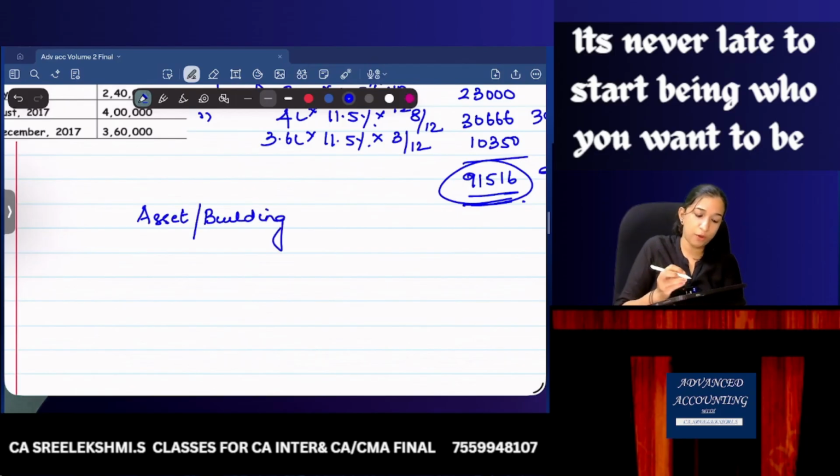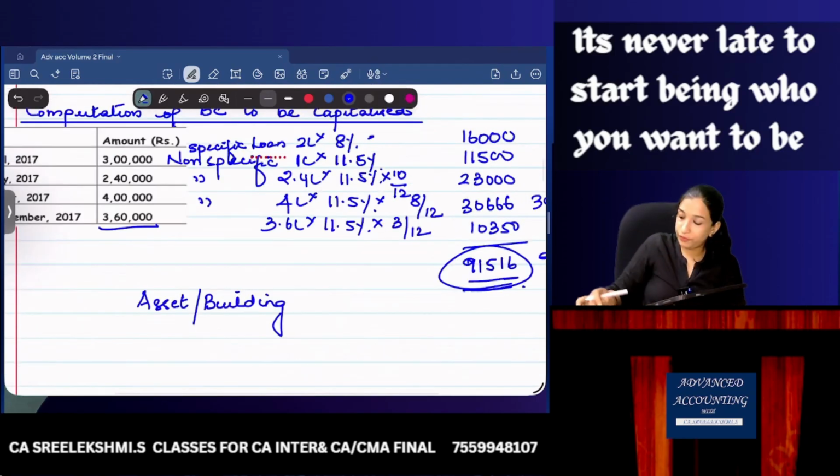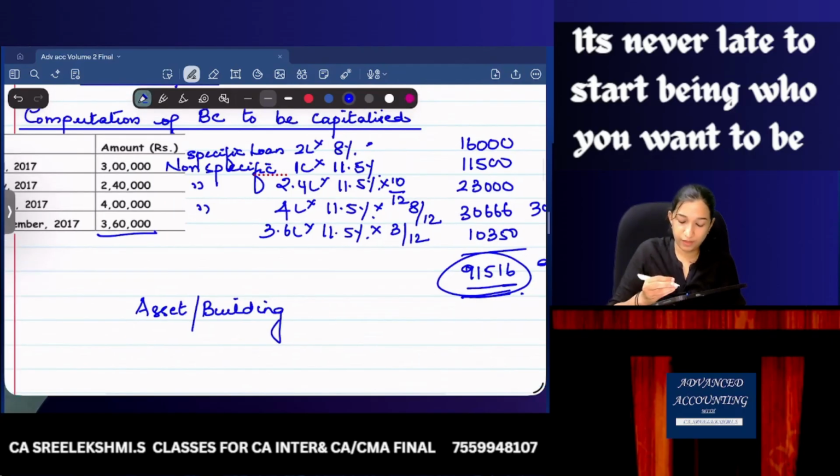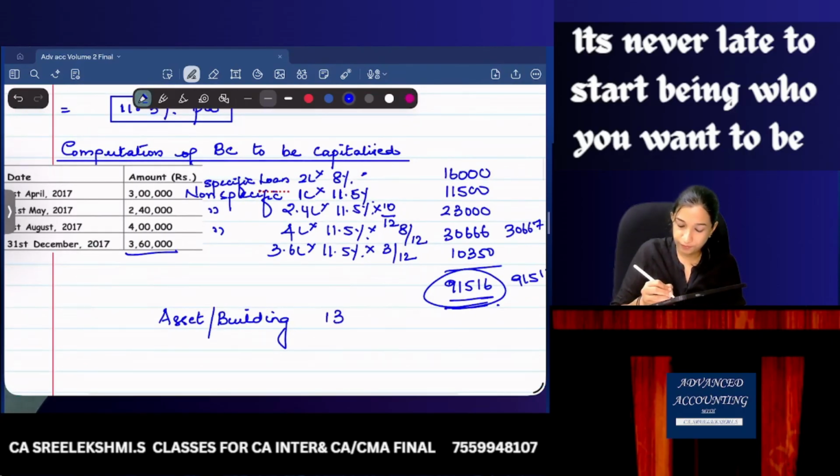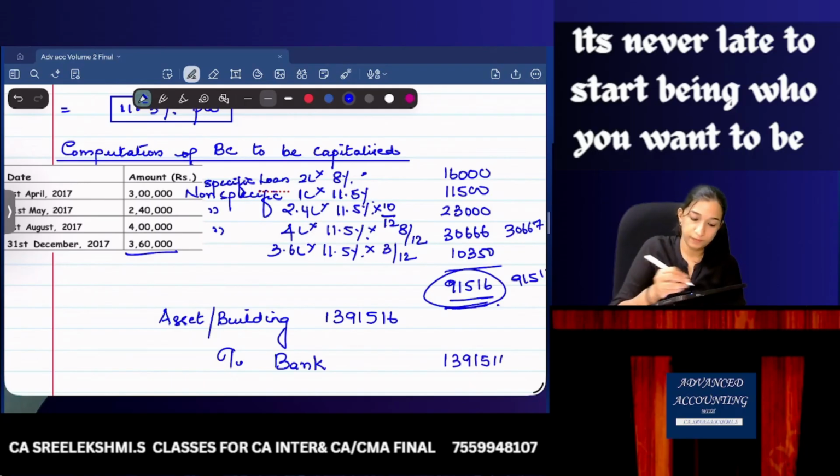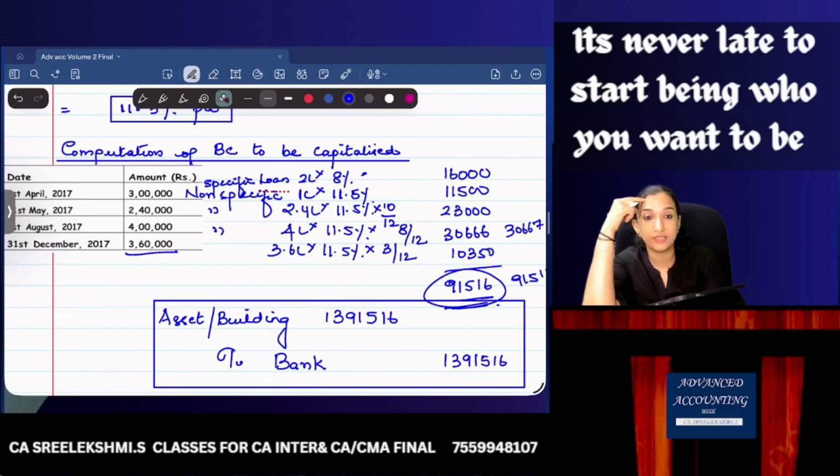How much was the amount already incurred? 3 lakh plus 2 lakh 40 plus 7 lakh 60, that is 13 lakhs. 13 lakhs plus 91,516. Are you listening and is it clear? I hope so. Just go through the calculations once more.